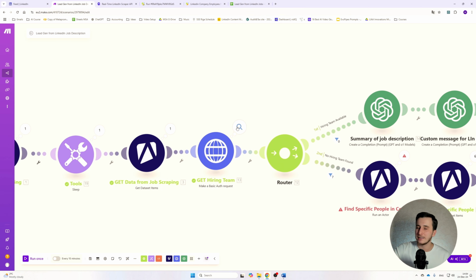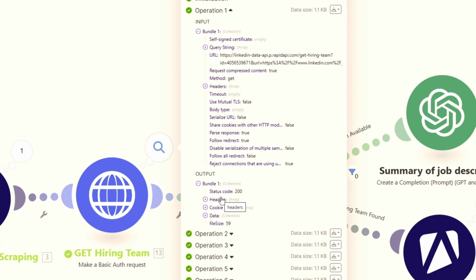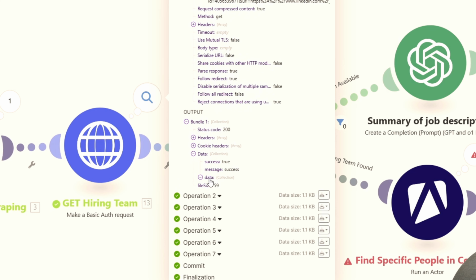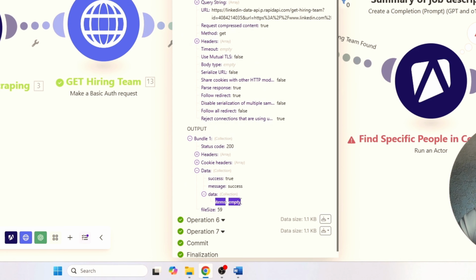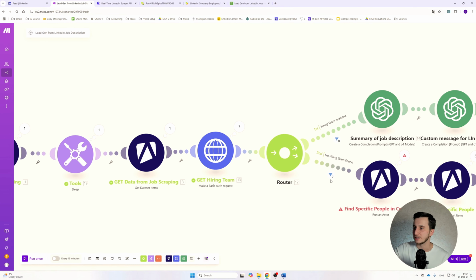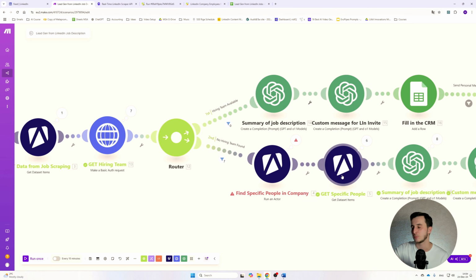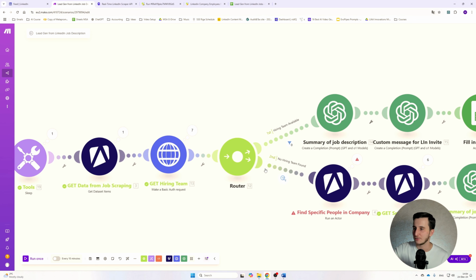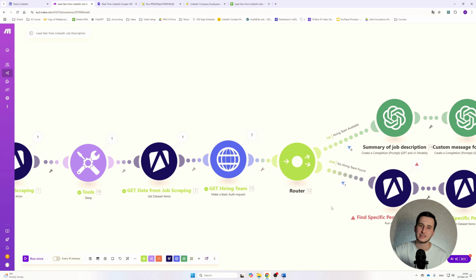So the next one will provide us with any data on the hiring team. So if the job that was published has a person attached to it, and if we go there, we can see the data items empty, the data items empty, etc. It means actually none of these. Since I see here hiring team available, it will go this row. If it doesn't have a hiring team, it will go this row. Since we have 7 of the people that we have here, 7 operations went through this row, it means it didn't find a hiring team member for any of the job descriptions that we were analyzing here.